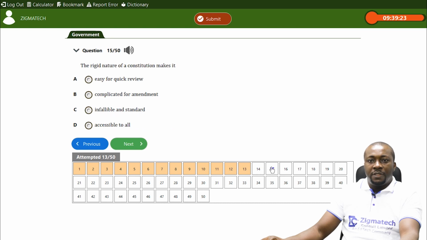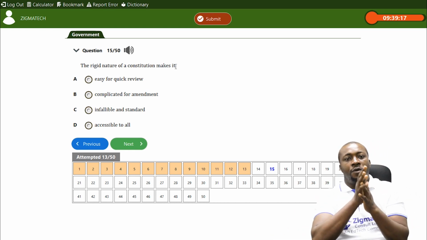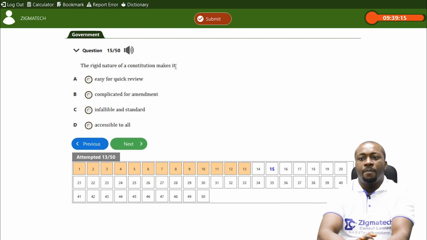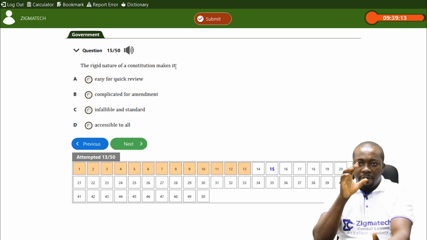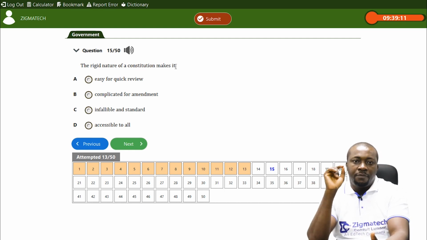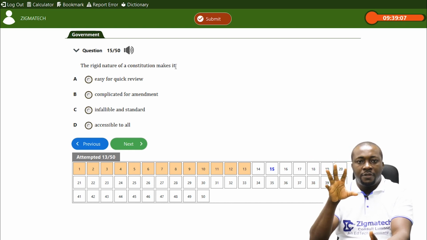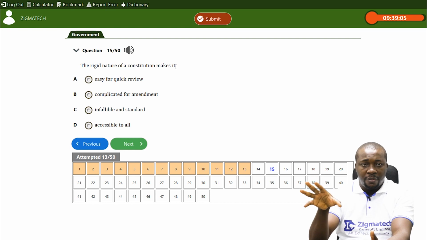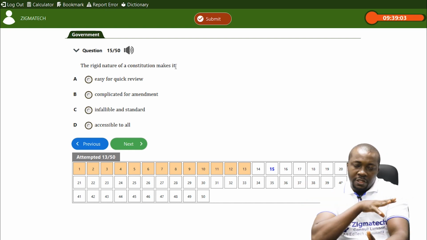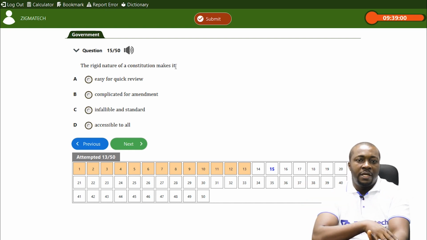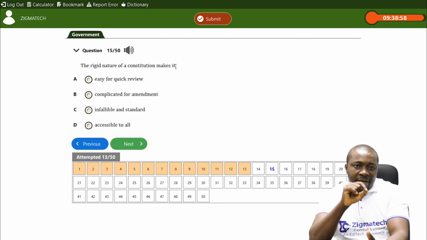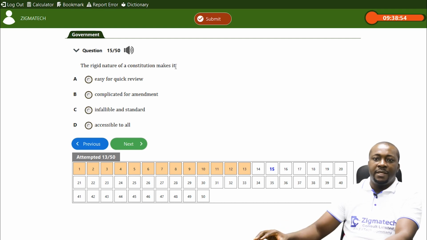Now the next question says, the rigid nature of a constitution. It is testing your knowledge on types of constitution. Remember, we have rigid and flexible constitution. Flexible constitution is a constitution that does not require special procedures for it to be amended. Rigid constitution, on the other hand, requires cumbersome procedure before it can be amended.